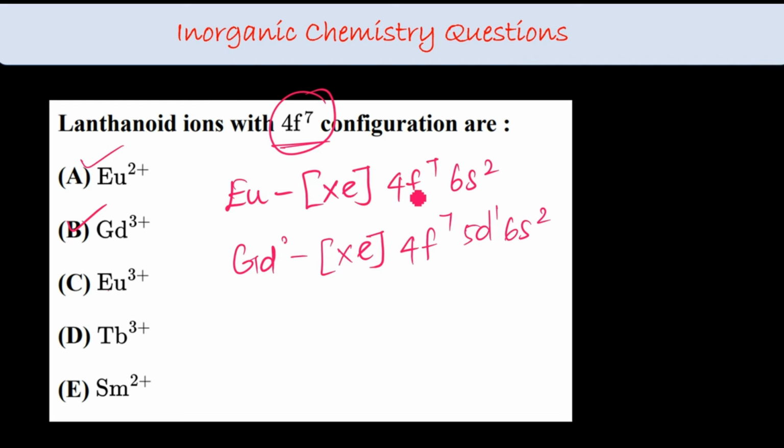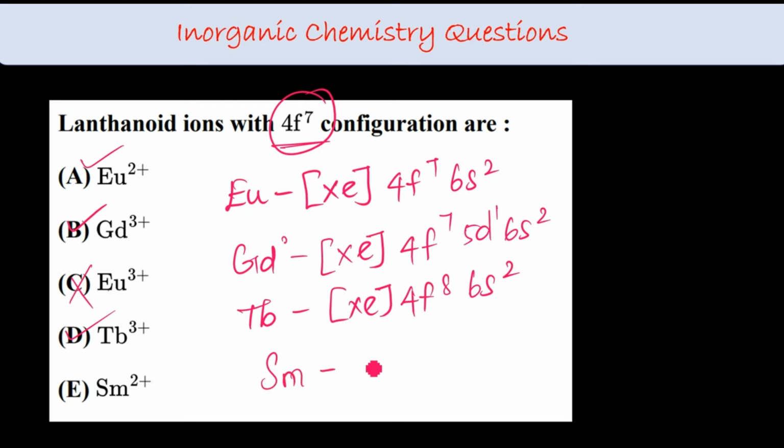Then Eu3+ won't be coming, that becomes 4f6. Then terbium: the configuration after xenon is 4f9 6s2, so Tb4+ will be 4f7. So that can be counted. Then samarium: after xenon, 4f6 6s2.